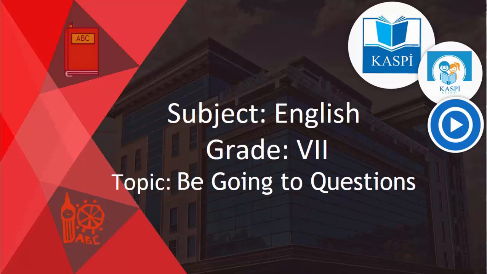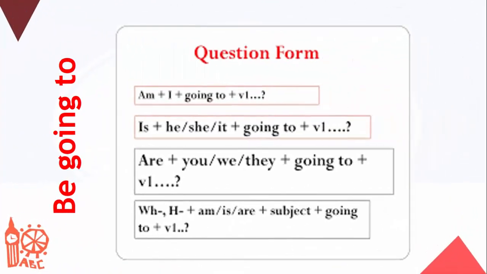Today we will be looking at to be going to in the question form. When we want to use to be going to in the question form, first we need to have the correct form of the verb to be as the first word: am, is, or are. After that, then we have the subject. After the subject, then we have going to. After going to, we have the base form of the verb. For these kinds of questions, where the first word is am, is, or are, they are always yes/no questions.